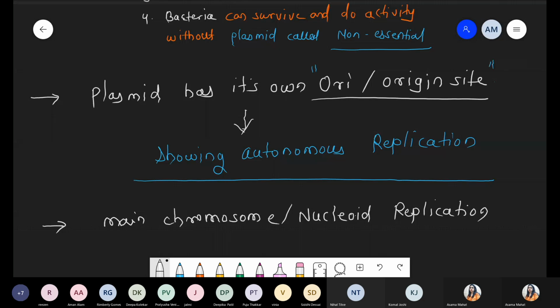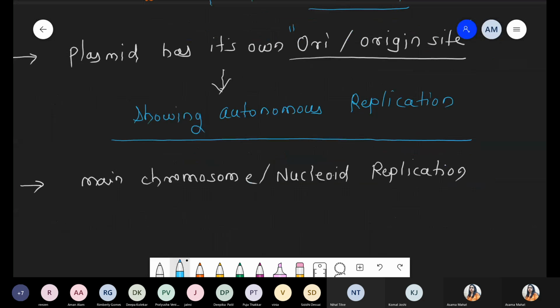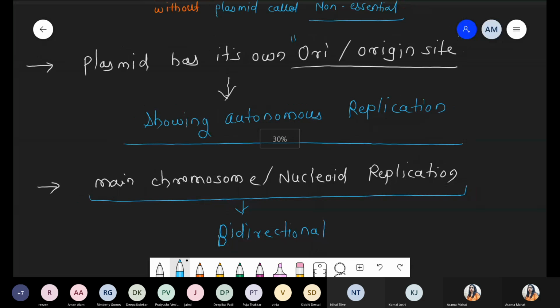Please remember, beta, whenever we talk about replication, in the case of bacteria or in the eukaryotic system, the replication process is bidirectional. We will see this ahead. But whenever you talk about the replication process in bacteria, and even in the eukaryotic system, it is bidirectional. Yes Komal, it is bidirectional. We discussed this part in the molecular inheritance chapter.